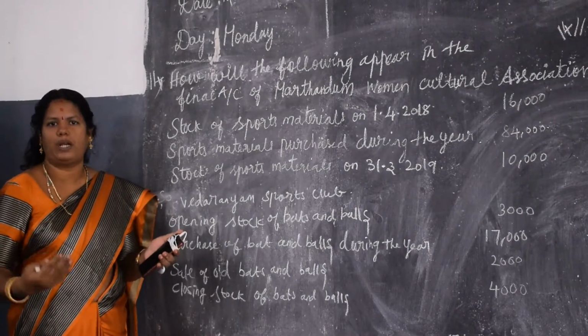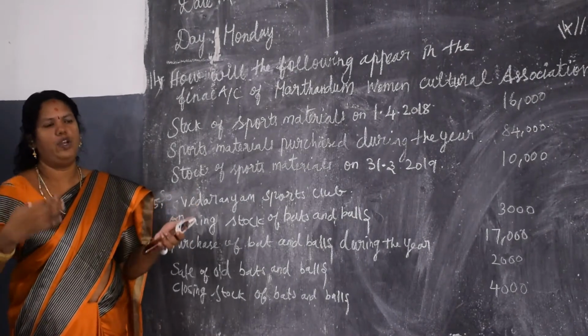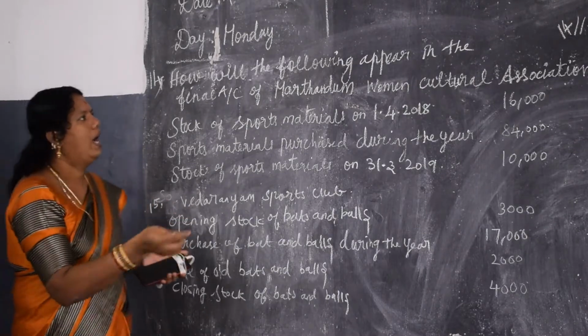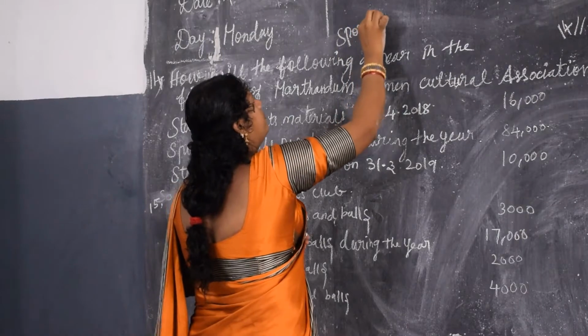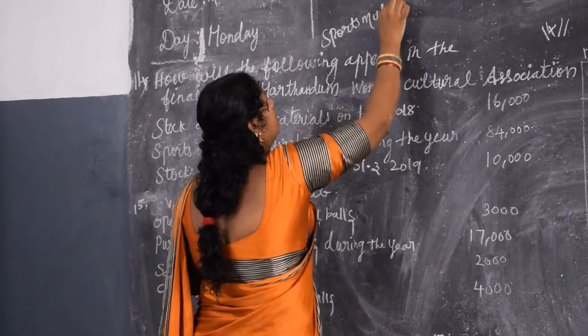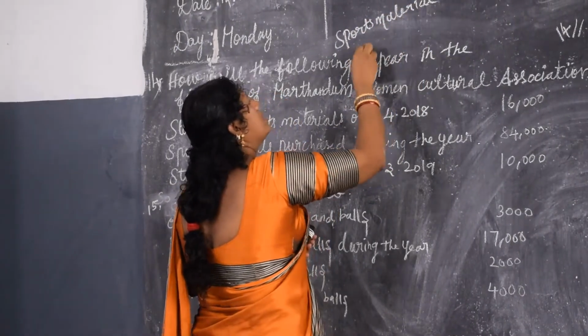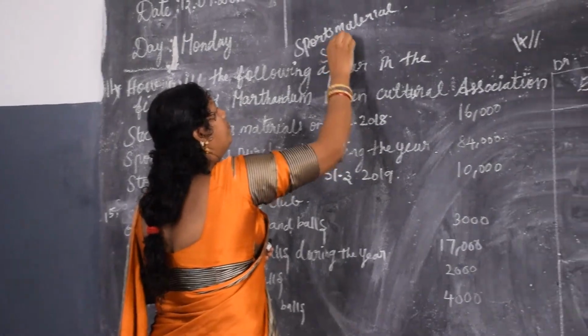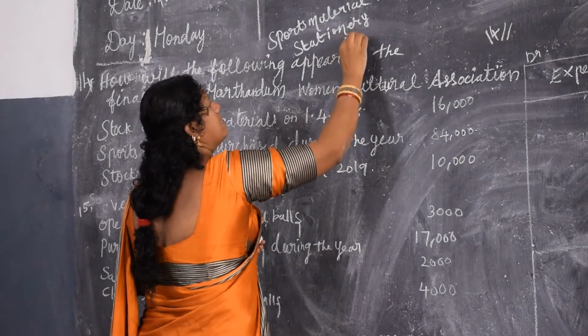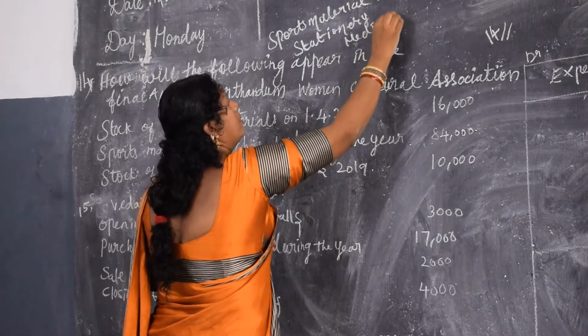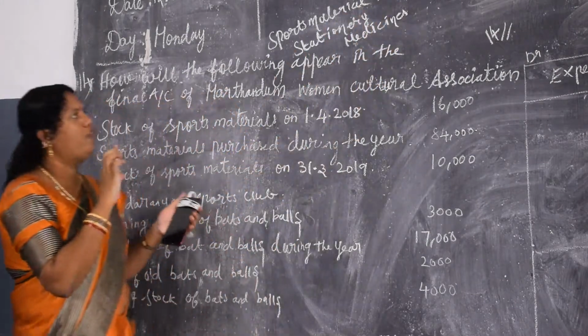Consumables are the products we use up. What products come? Sports materials, then stationery, and then medicines. So, this is a format.